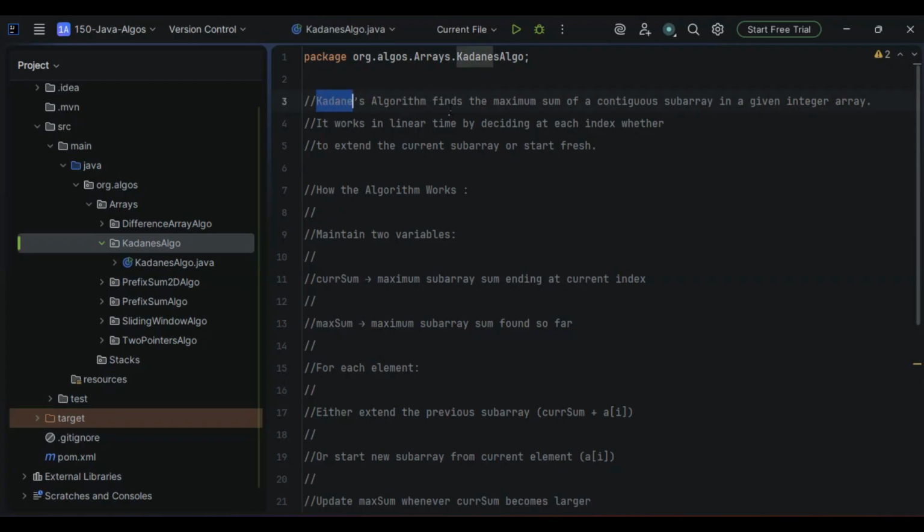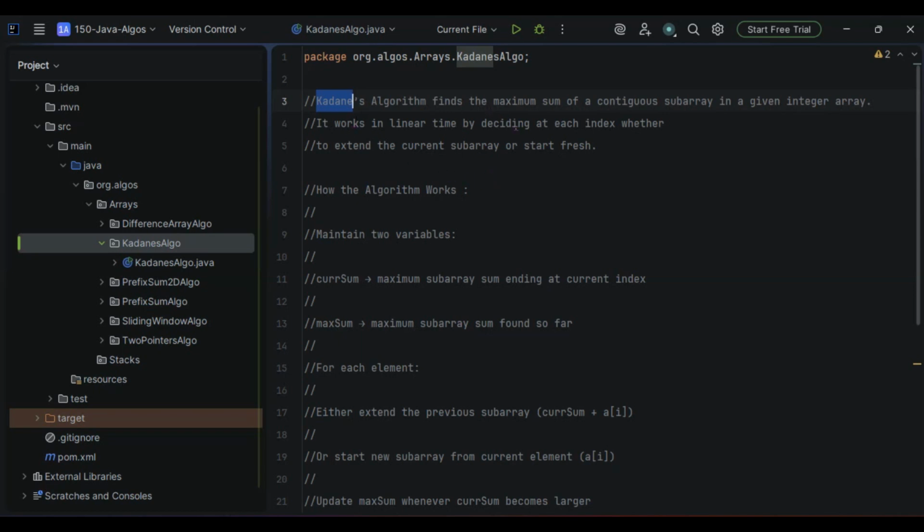Kadane's algorithm finds the maximum sum of a contiguous subarray in a given integer array. It works in linear time by deciding at each index whether to extend the current subarray or start fresh. So that's what Kadane's algorithm does.